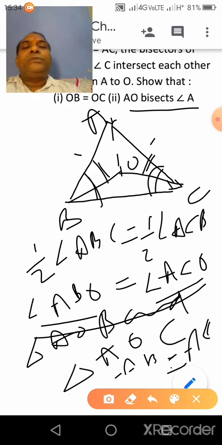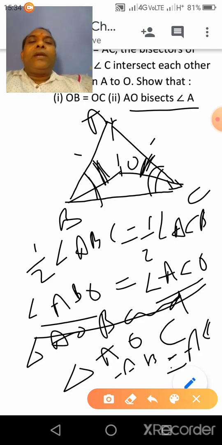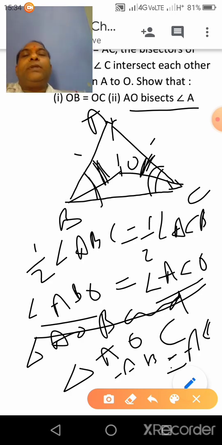And angle ABO, this angle is equal to this one, already proved. Clear? And OB is equal to OC, already proved. This side is equal to this one, proved in the first part.